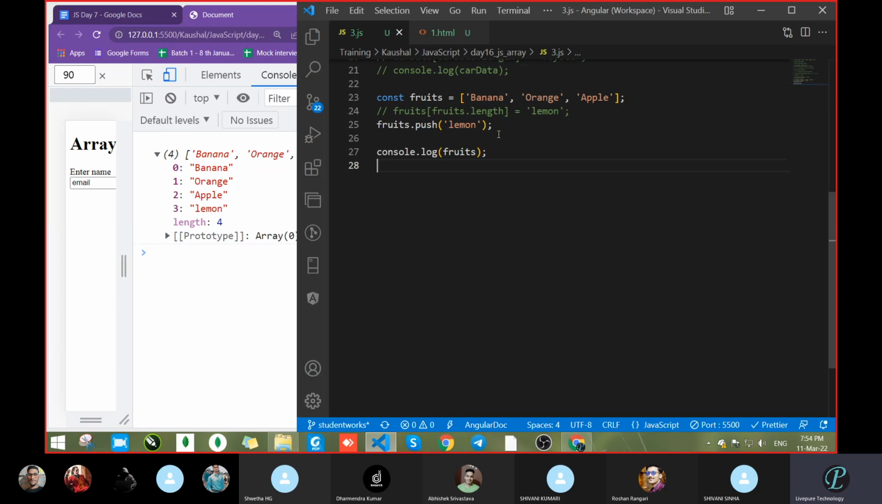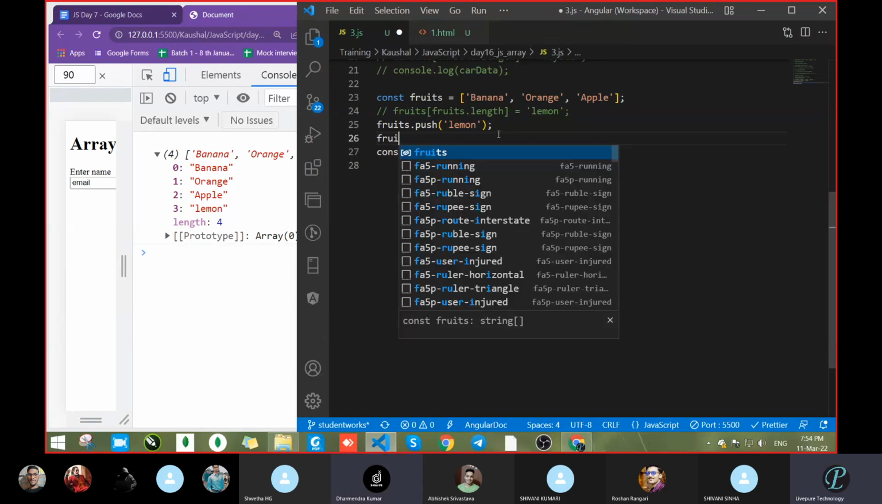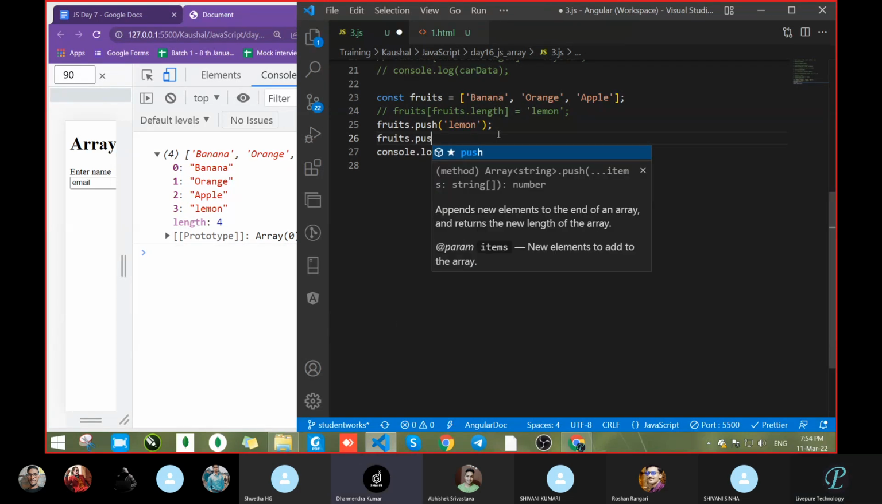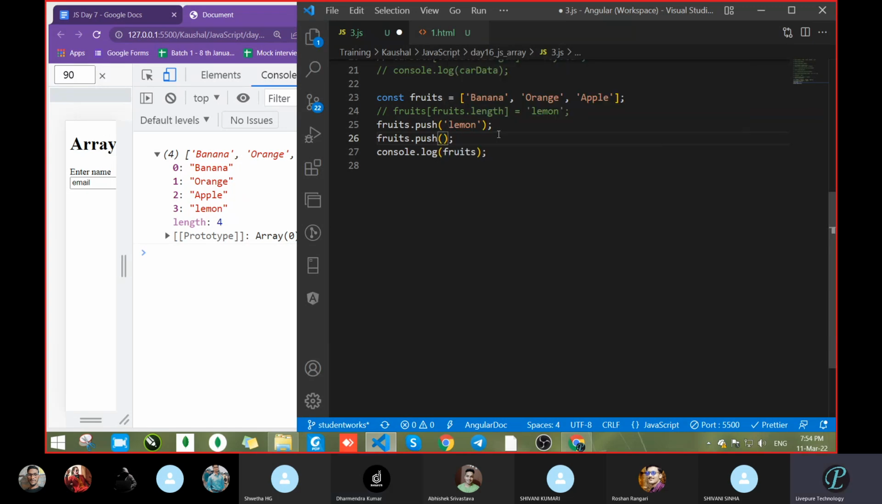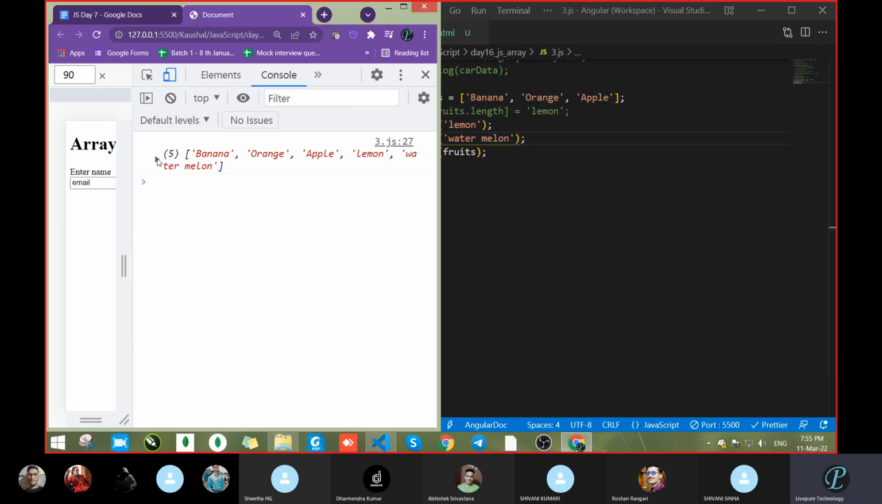Now I want to add one more fruit. Fruits dot. Why is that data going to the last position by default? We will come to that later, don't worry. Next day, when we get there, you will understand. Now I want to add one more fruit. Tell me one. Watermelon. Let's save. What happened? Watermelon came in the last one. So whatever data we pass, it comes in last.